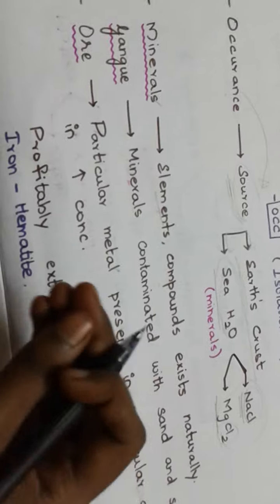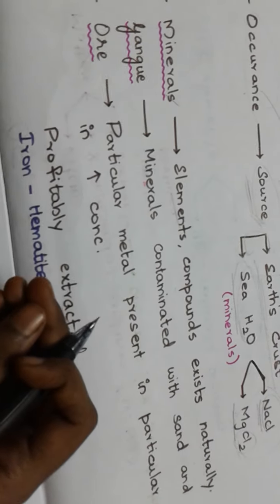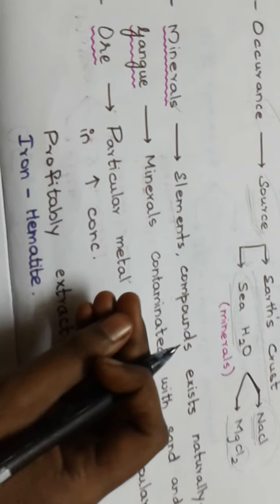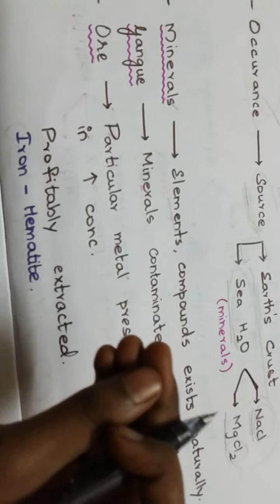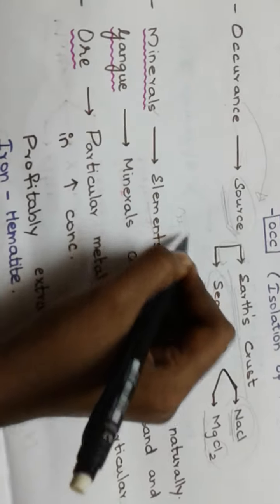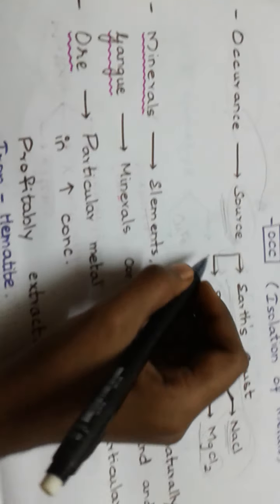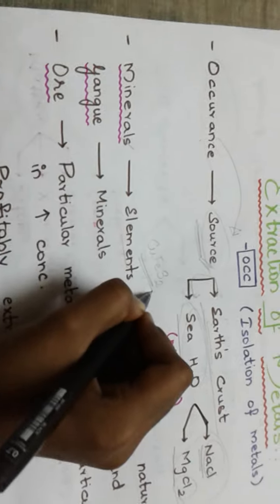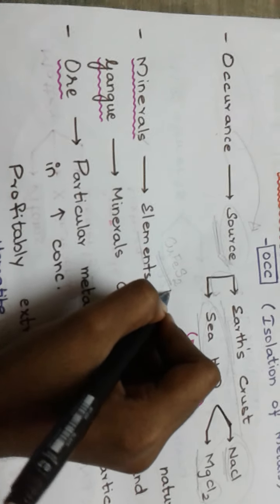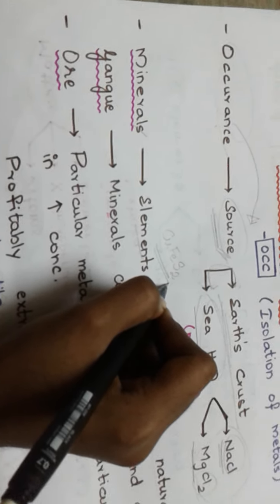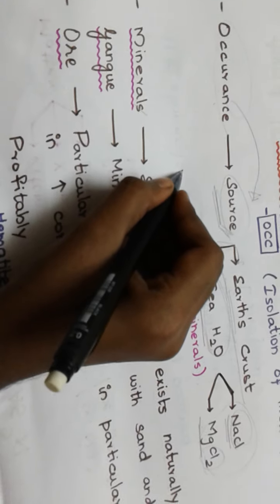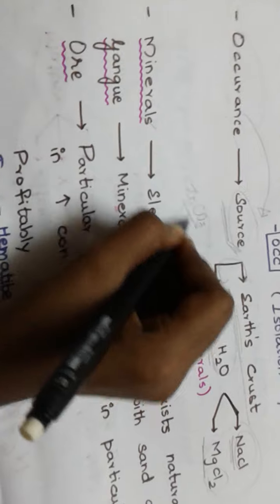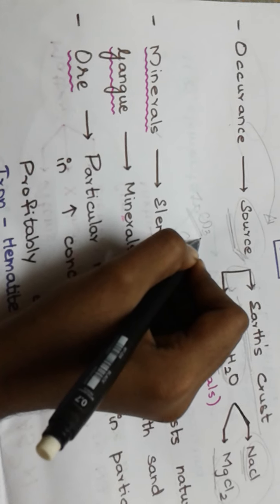What are the examples for all these? You can say copper pyrites. The formula of copper pyrite is CuFeS2. Next is calamine. Calamine is zinc carbonate, ZnCO3. This is the formula of calamine.